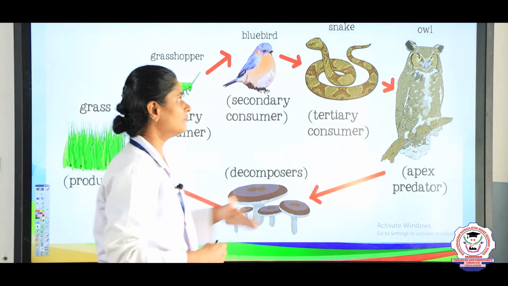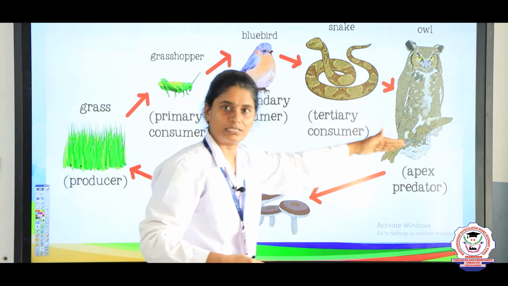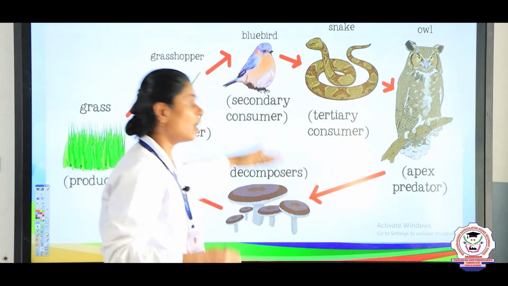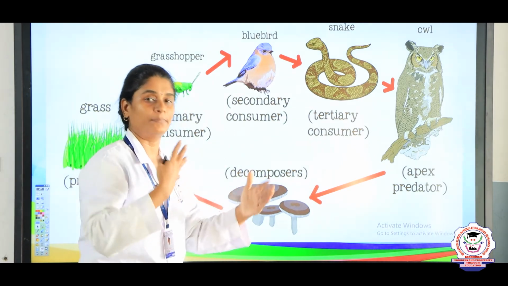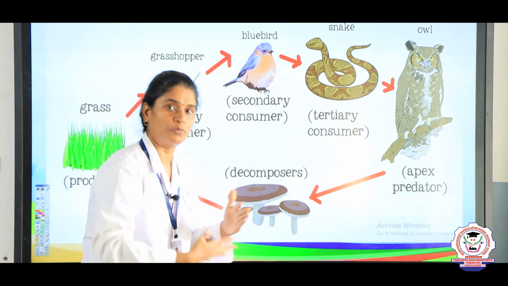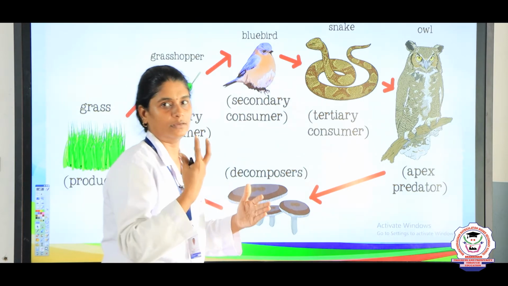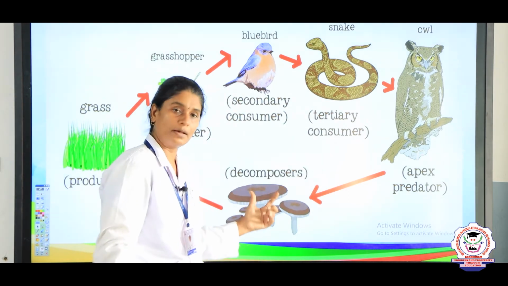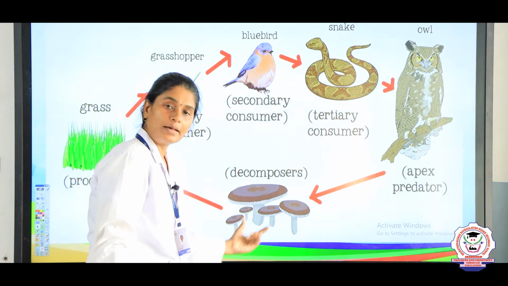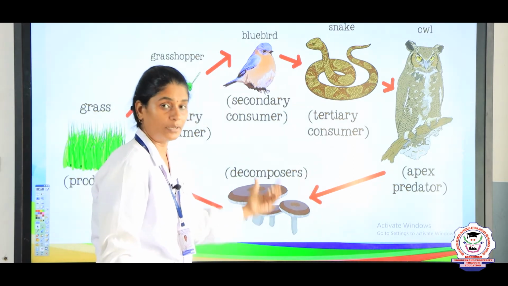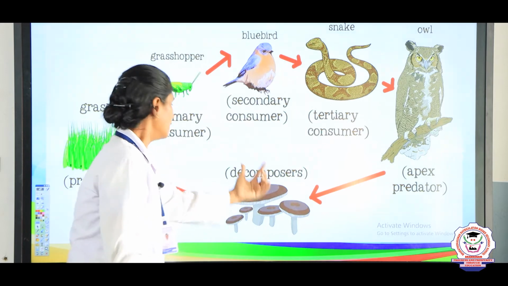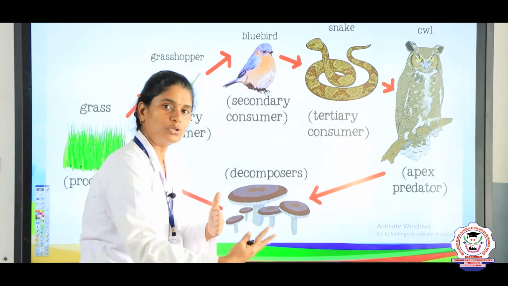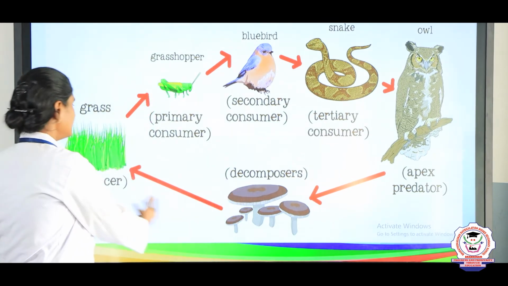After that, once the eagle or owl is dead, many microorganisms like bacteria and fungi decompose and eat the dead animals. The decomposed substances pass into the soil, and from the soil the plants again get the minerals.